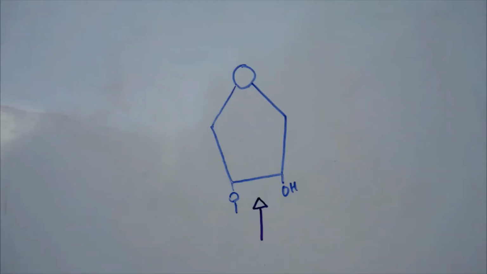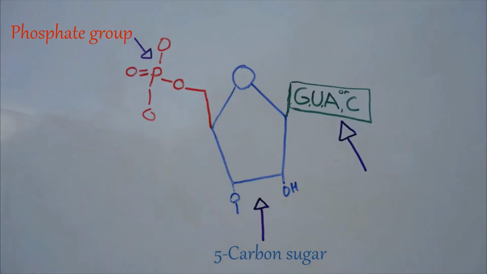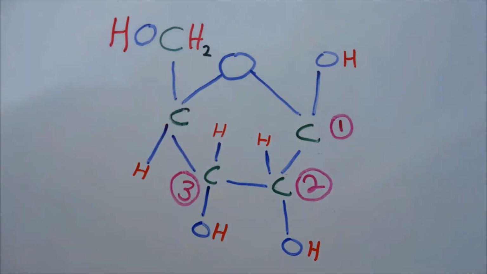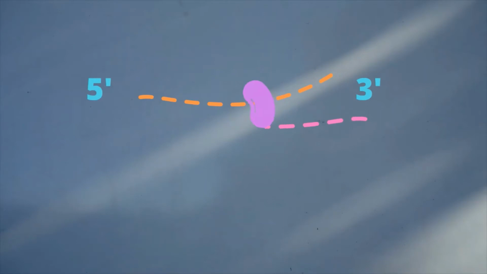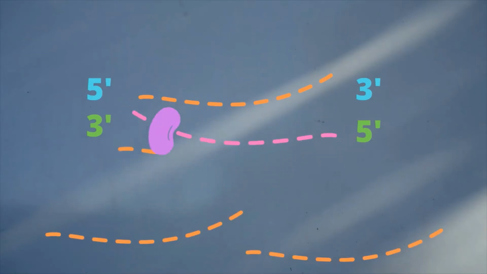Well, similar to the structure of DNA, RNA is made up of a 5-carbon sugar, phosphate group, and nitrogenous base. In the ribose molecule, the carbons are counted clockwise from the right. This numbering defines the orientation of positive sense RNA from 5' to 3'. On the RNA, replicase starts at 3', moving towards 5', making a complementary negative strand. This negative strand then acts as a template to make more positive sense strands for each new virion.